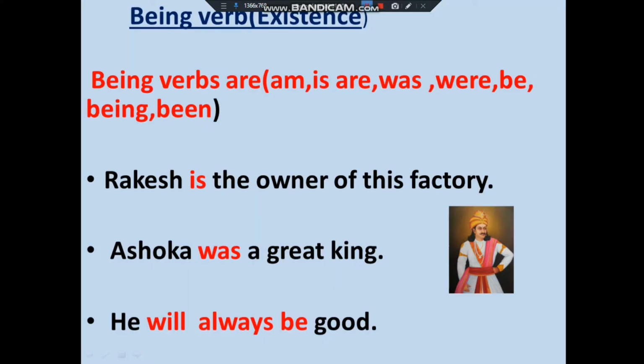Now being verb. Being verb means existence. Being verbs are am, is, are, was, were, be, being, been. So what a person is, what a person was, what a person will be. So Rakesh is the owner of this factory means in the present what is the identity of Rakesh. Next one, Ashoka was a great king. What was Ashoka? Okay children, now the last one, he will always be good means always he will be good in future. It tells about the future time, not only today, in future also he will be good, about the identity of a person.